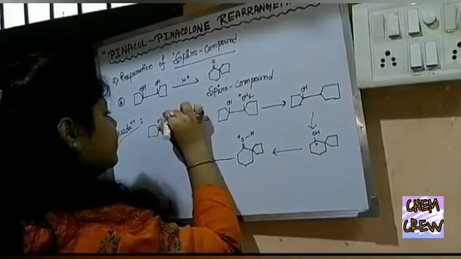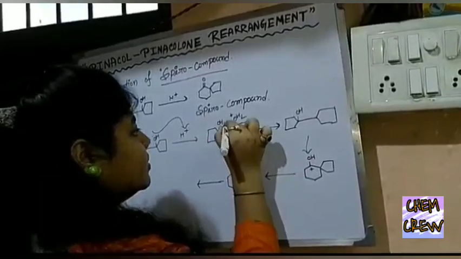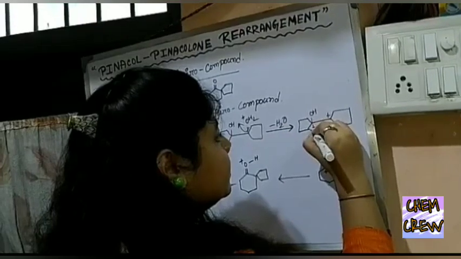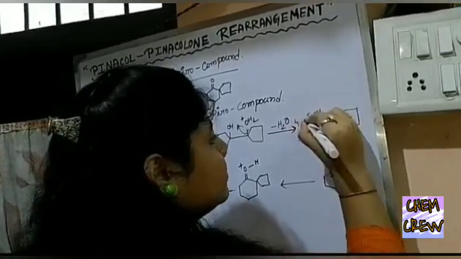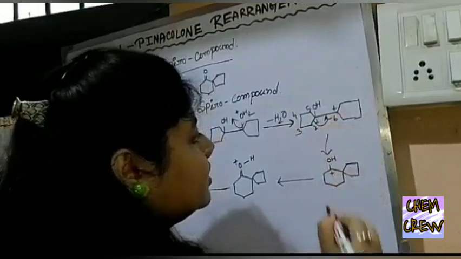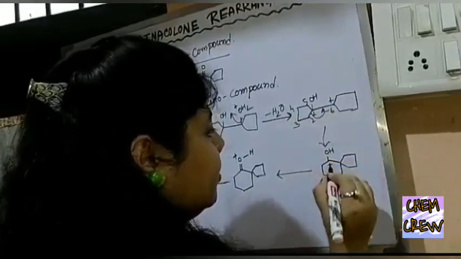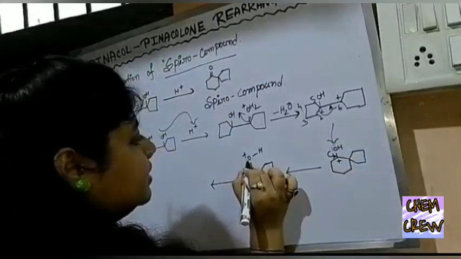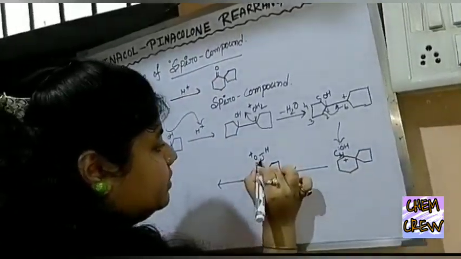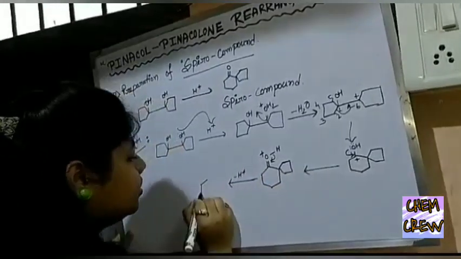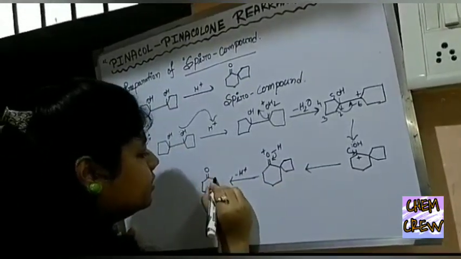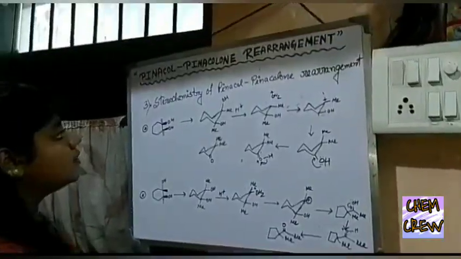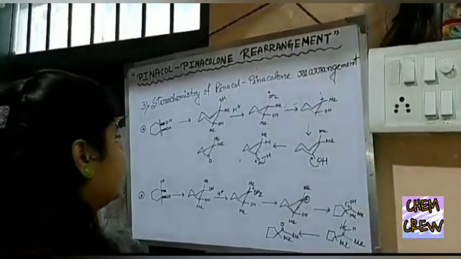So as usual, the hydroxyl group is protonated, then a water molecule is removed from the compound. Here the positive charge, then we are numbering these 5, 6, bond shift occurs. Then this compound. Now the oxygen atom which is doubly bonded is deprotonated, and after deprotonation we receive our spiro compound.